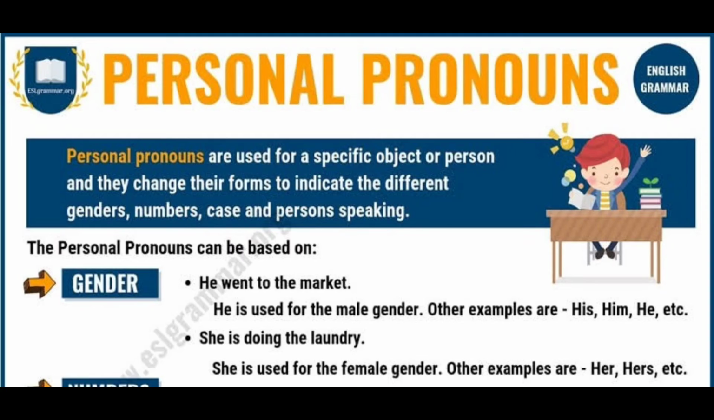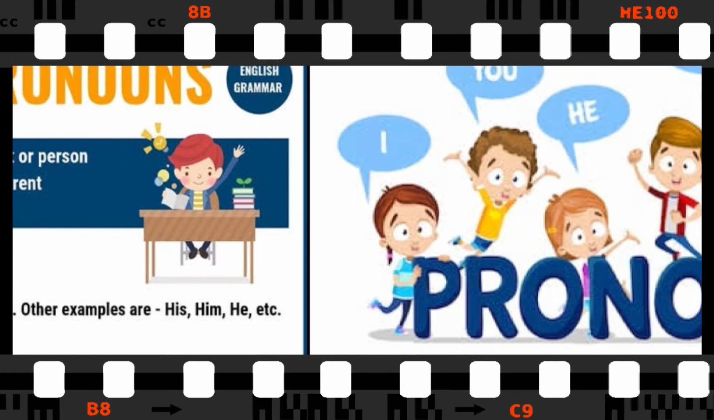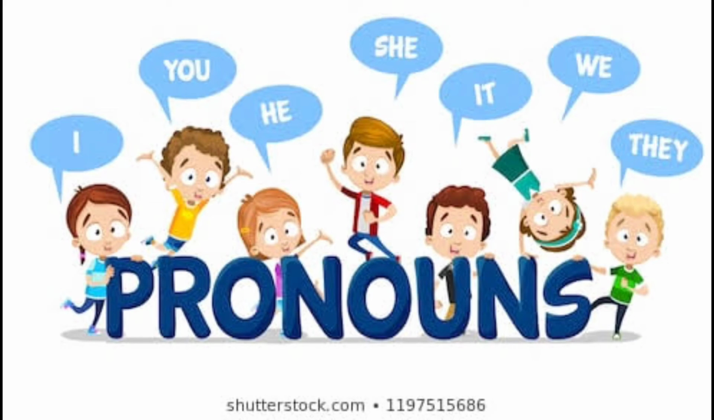Likewise, children, we have to use the personal pronoun according to the gender, according to the number, according to the case. So, personal pronouns refer to a specific person or thing, and they change their form according to the person, gender, number and case, children. Another example, she is doing the laundry. So here she represents the female gender, and other examples like we can use her, hers, etc. Children, that's all from the pronouns and its kinds. I think now you would have understood what pronouns and their kinds are.